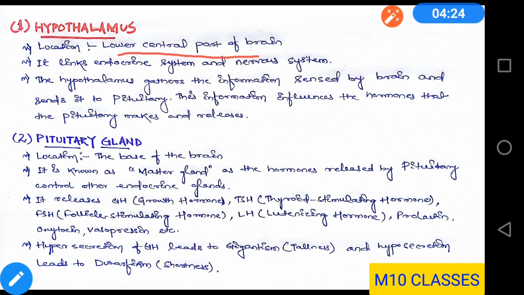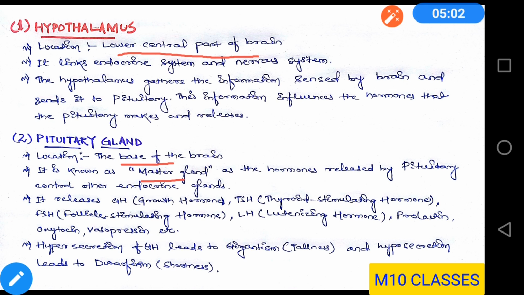Next comes pituitary gland. Pituitary gland, the location is the base of the brain. Its shape is just like a bean, and it is very small, but it is known as the master gland. Why is it known as the master gland? It is because the hormones released by pituitary control the other endocrine glands. That means it controls the secretion of the other endocrine glands, and that is why it is known as the master gland.